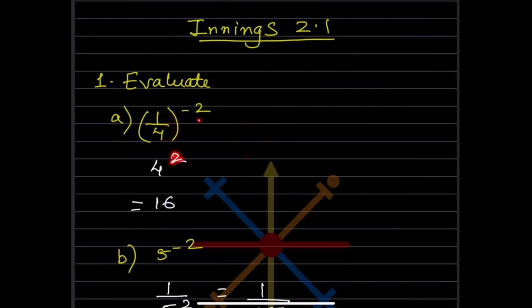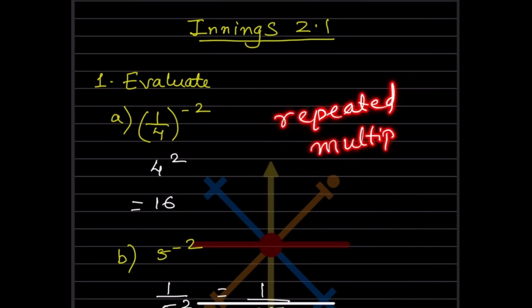So now here whenever we write raised to 2, this is called 4 raised to 2. So now we have to multiply that many times. So exponents is actually the repeated multiplication, you can say.